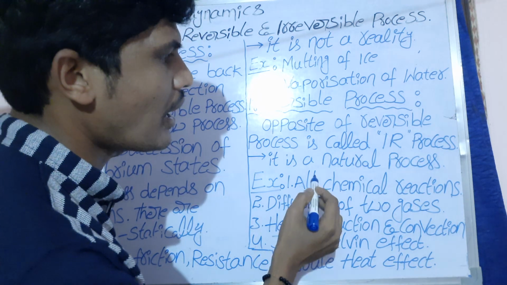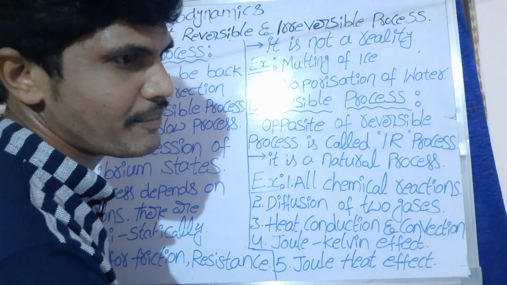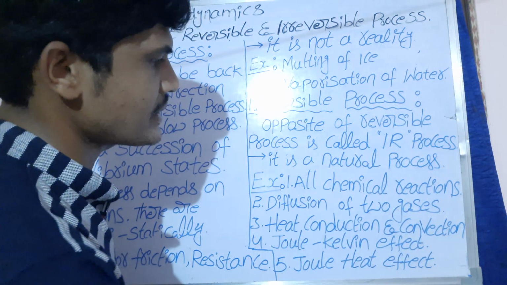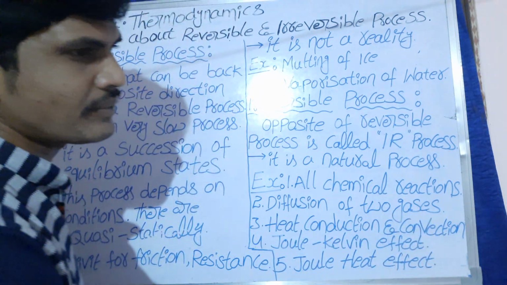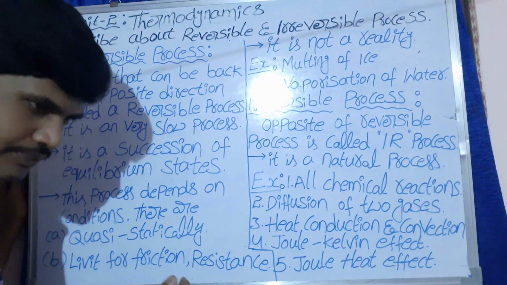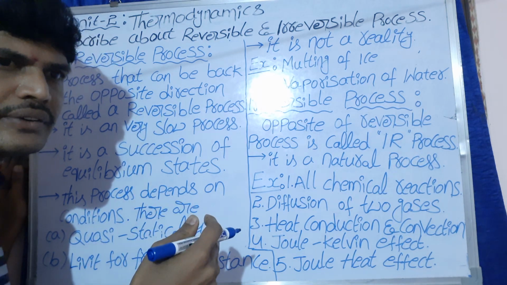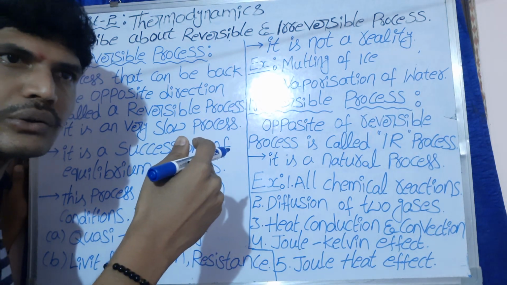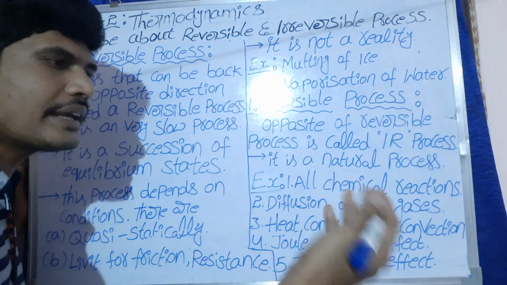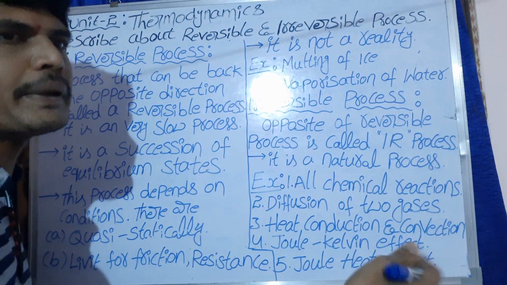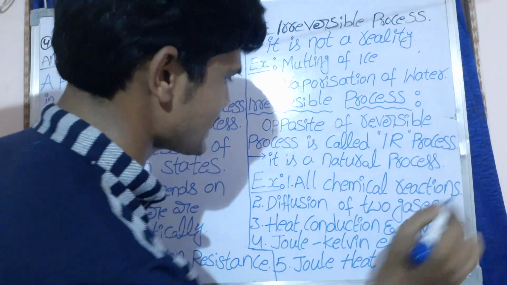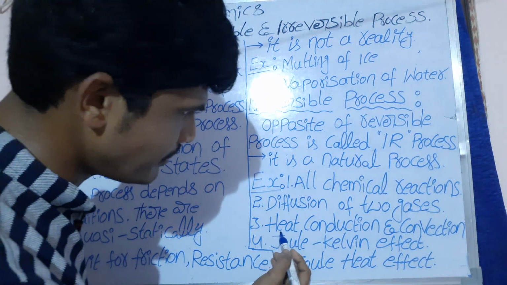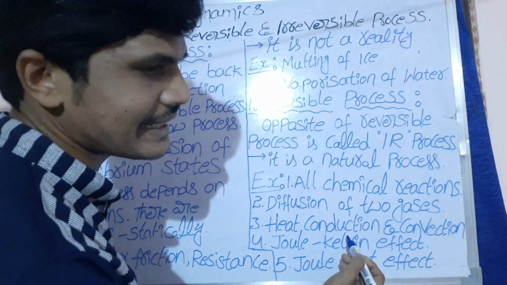For example, all chemical reactions and diffusion of two gases. Diffusion means the transfer of gas from a smaller area to a bigger area. Next, heat conduction.